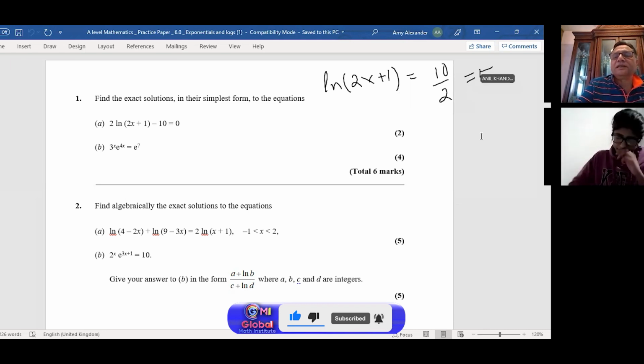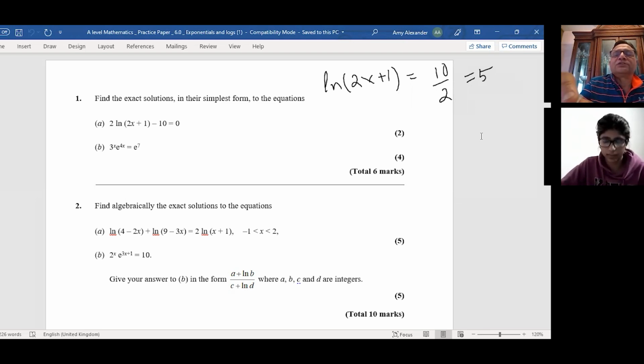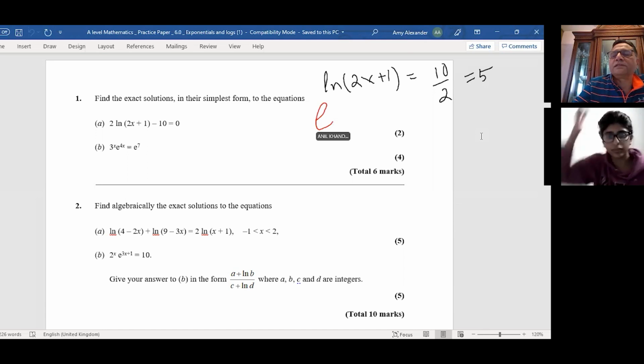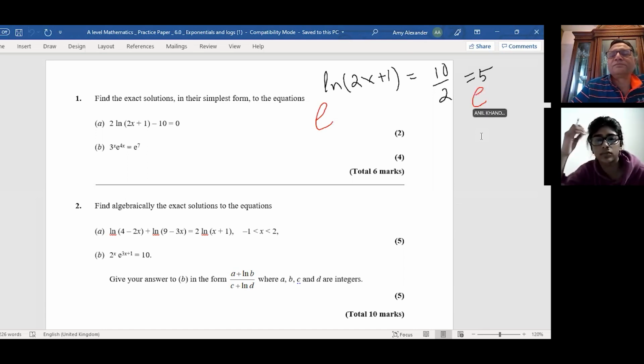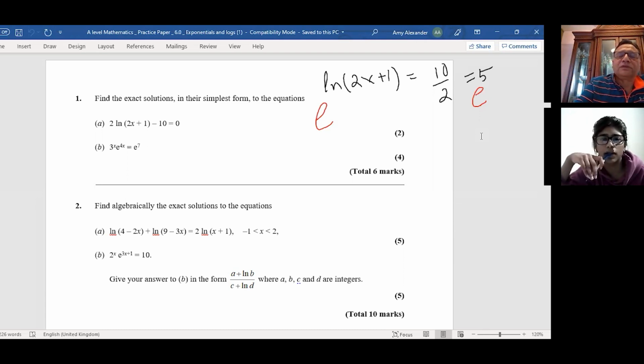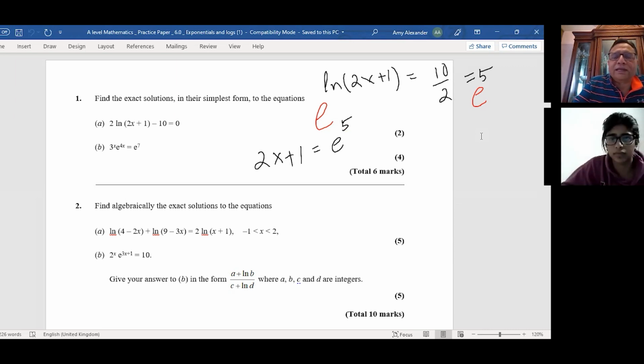Yeah. Now, as I said, we'll do e to the power of this. So both sides, you do e to the power of. Let me rewrite on this itself. When I write e to the power of ln(2x + 1), it is equal to e to the power of 5. So when you do this, on the left-hand side, what you really get is 2x + 1. So we have 2x + 1 equals e to the power of 5. Does that make sense to you? They are inverse operations. That is why directly we could write like this.